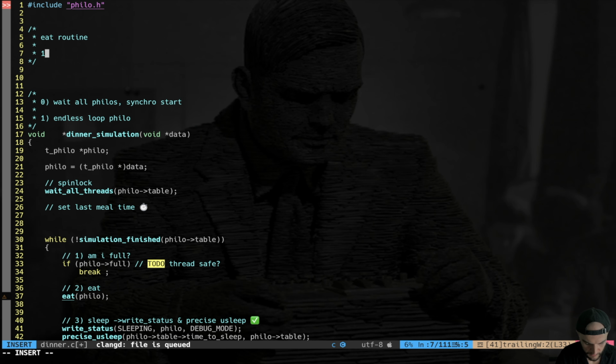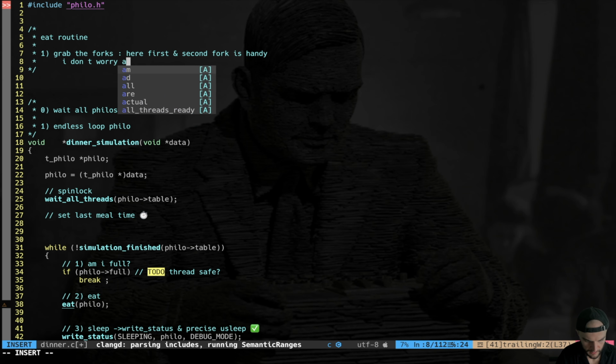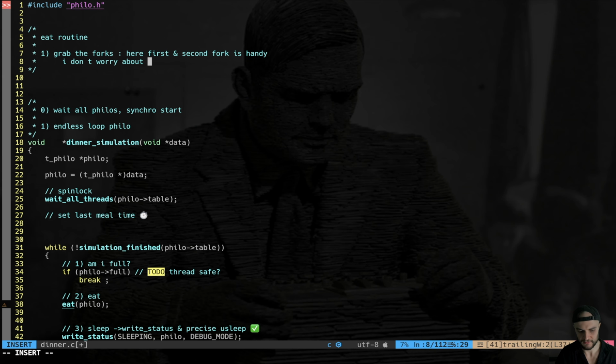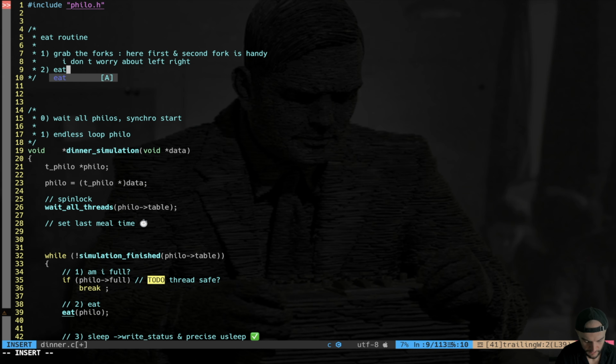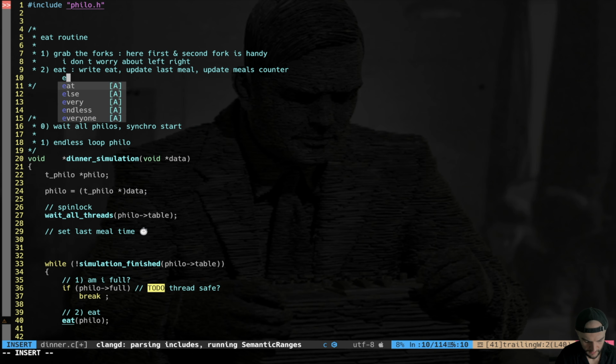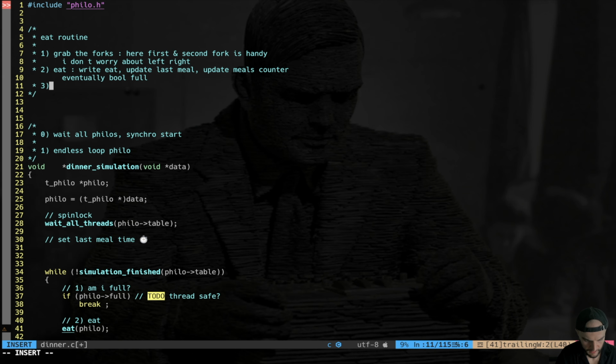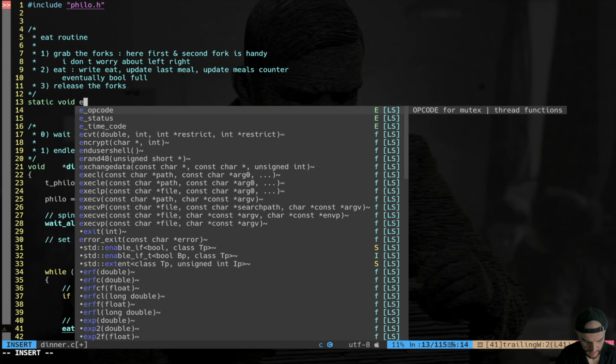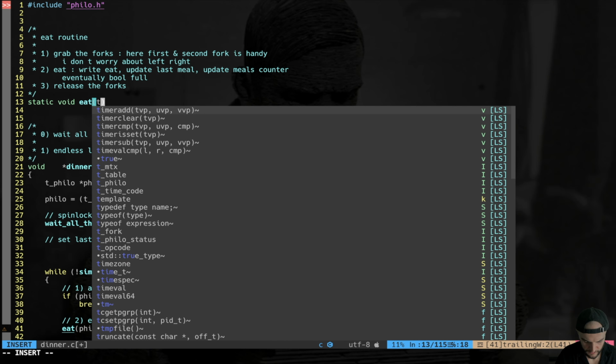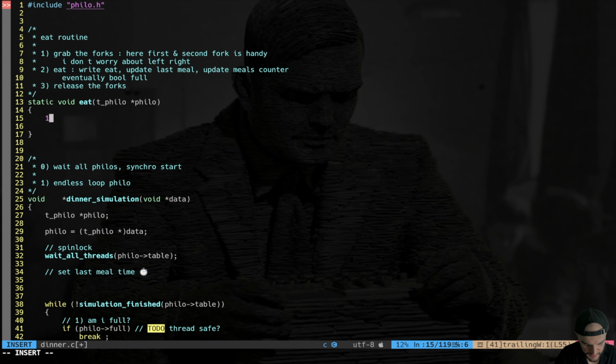The idea is simple. We grab the forks. So here having first and second fork is handy, right? Second fork is handy. I don't worry about left or right anymore. Then we have the actual eating, which is: write that you are eating, update last meal, update meals counter, and eventually bool full. Okay, three, release the forks. Let's do that. So it's going to be a static void eat. As an input, we have a pointer to philo, right?